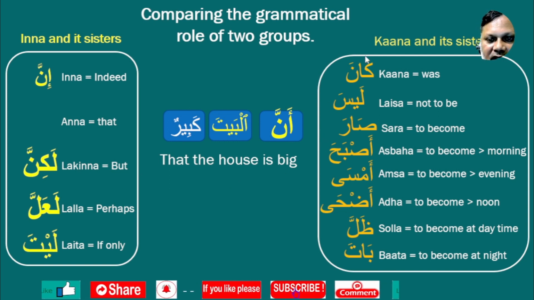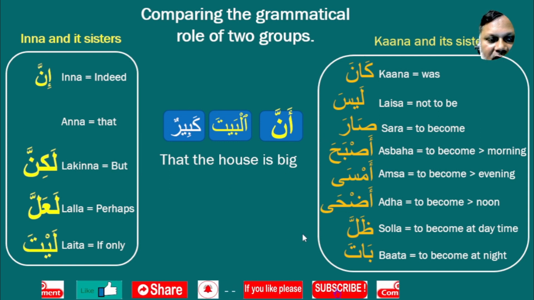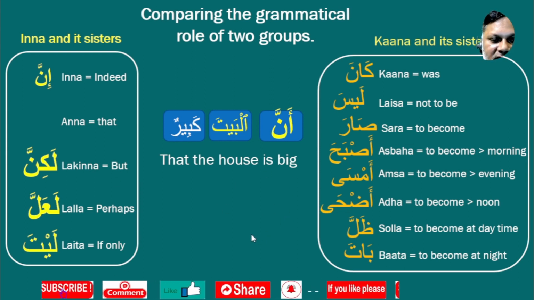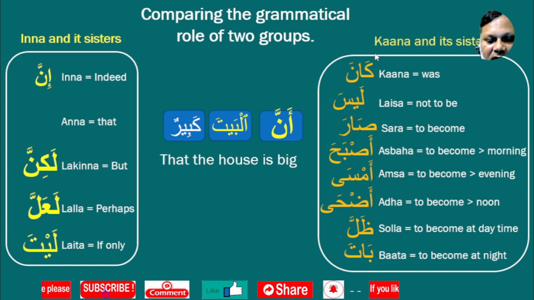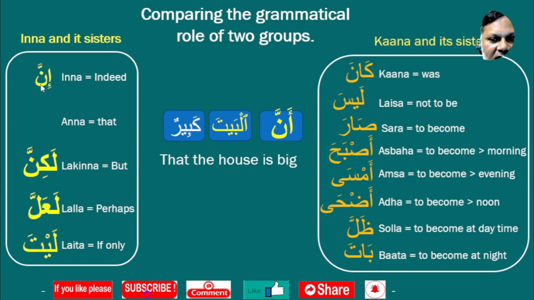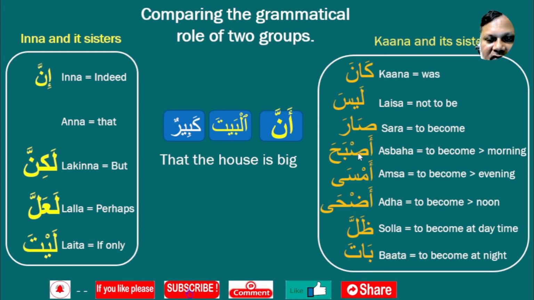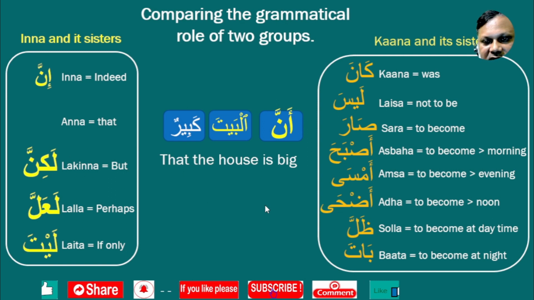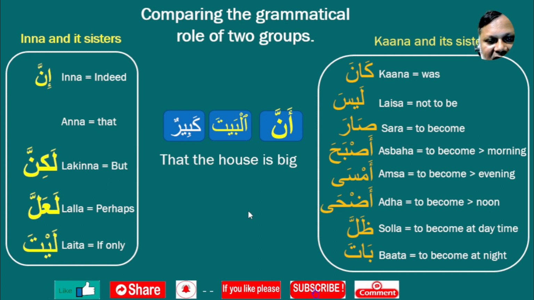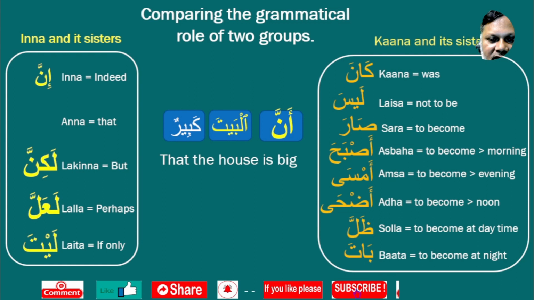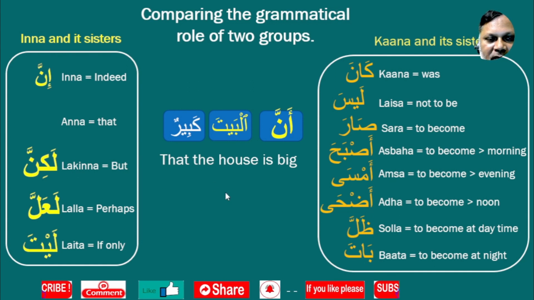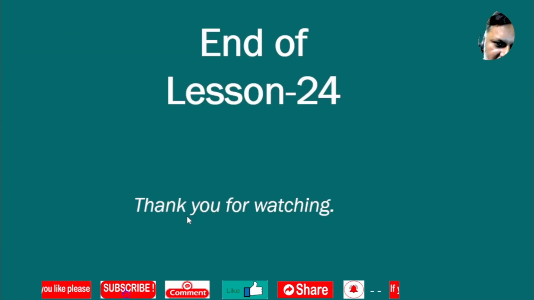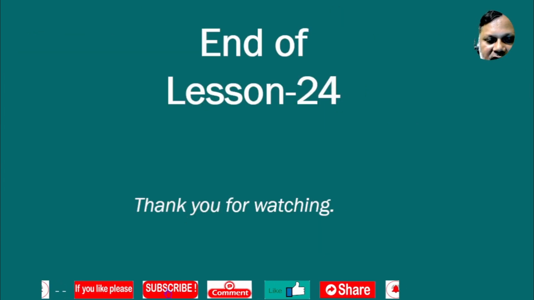So this way Kaana and its group and Inna and its group perform their necessary role and function in the sentence. Kaana is just the opposite of Inna. All members of Kaana function just like the opposite of Inna and its members. It's very simple, nothing difficult, but I have just compiled the things together so that you can clearly understand the role of Inna and its group and Kaana and its group. So that's the end of lesson 24. Thank you for watching.